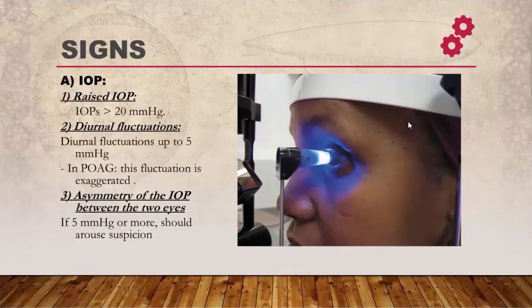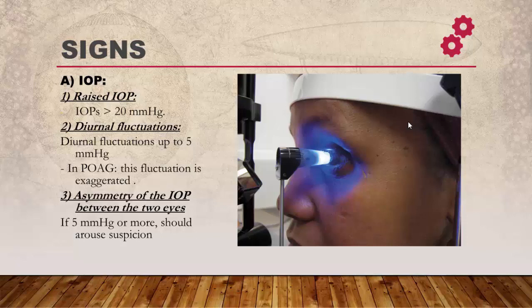Signs of primary open angle glaucoma include intraocular pressure. The main character here is raised IOP more than the normal, which is 20 mm mercury. The second character of a change in the IOP is diurnal fluctuation. Diurnal fluctuation in glaucoma is more than 5 mm mercury, which means when we measure the IOP at night, it will be different from the measurement of the IOP at daytime.